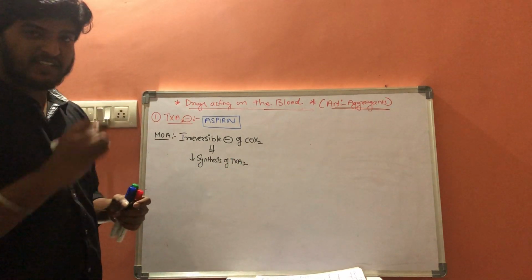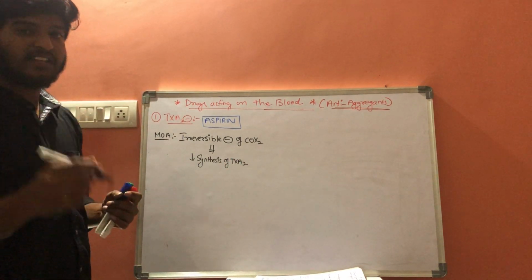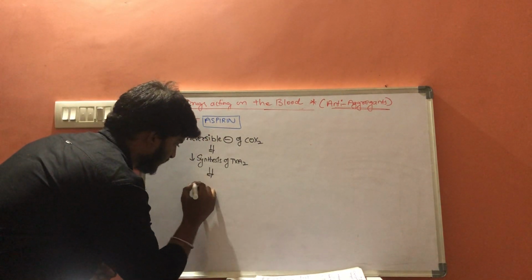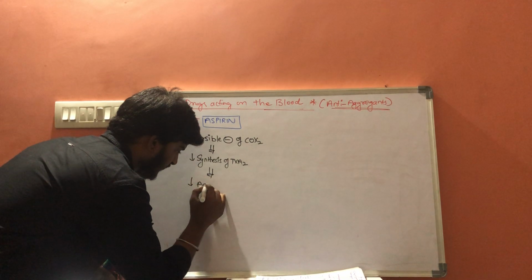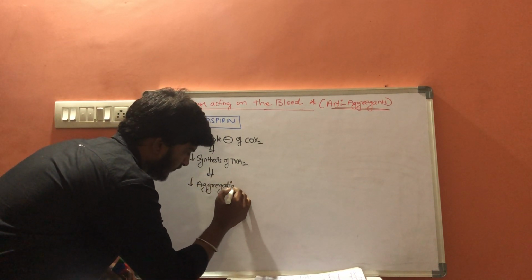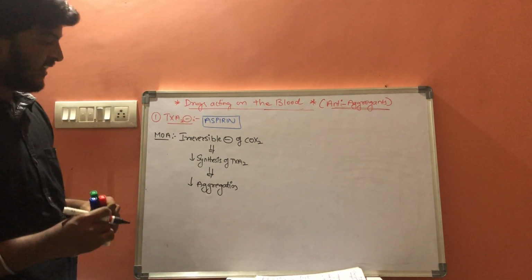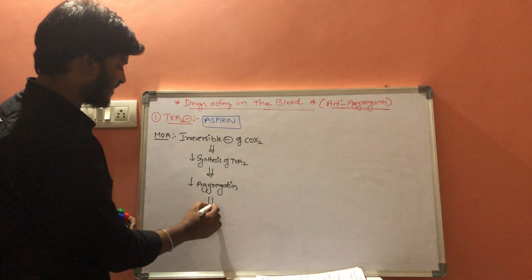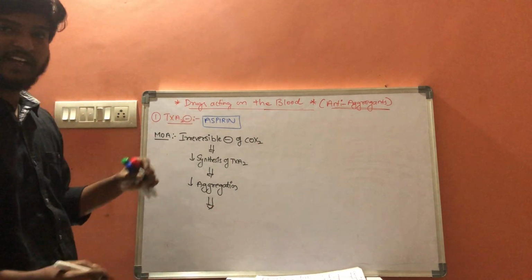If there is a decrease in the synthesis of thromboxane A2, there is less platelet aggregation, there is no platelet plug formation. So it will act as an anti-aggregant.